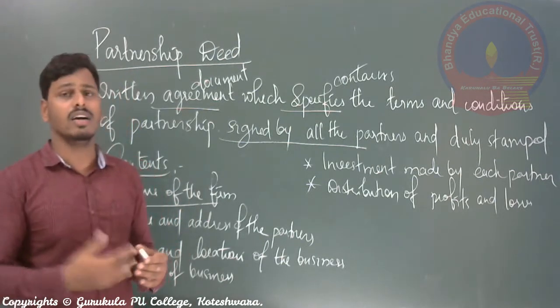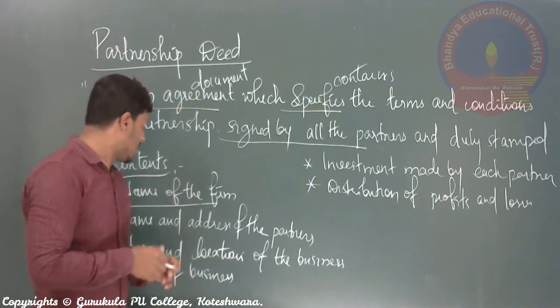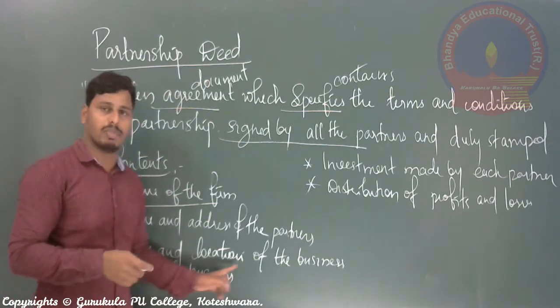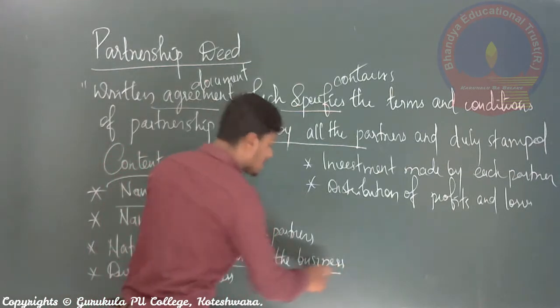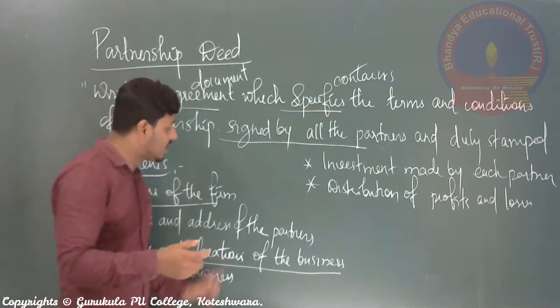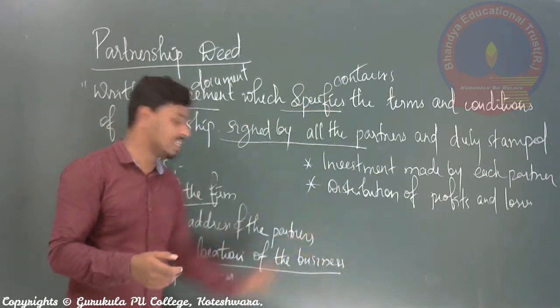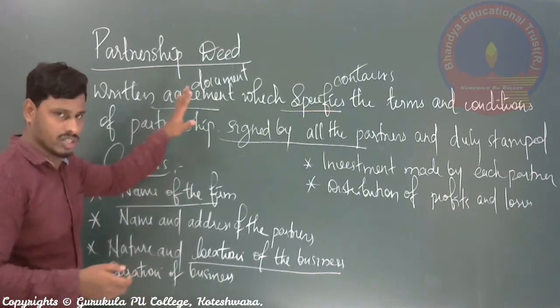So these are the various lines of business you may carry in partnership business. They all are called nature of business, and location of business means where your business is situated. That is exactly called the registered place of the business. It has to be mentioned in the partnership deed.